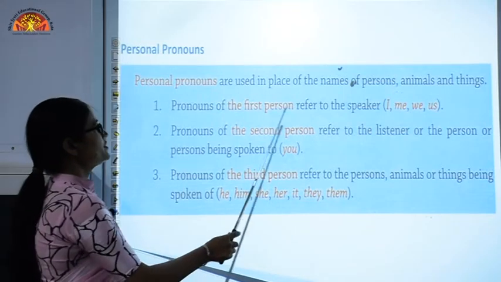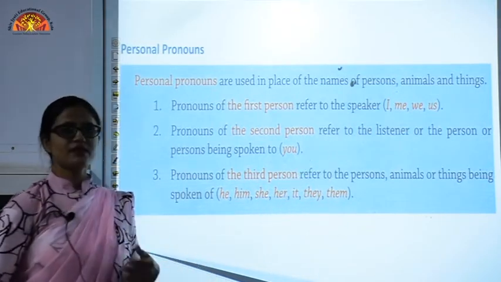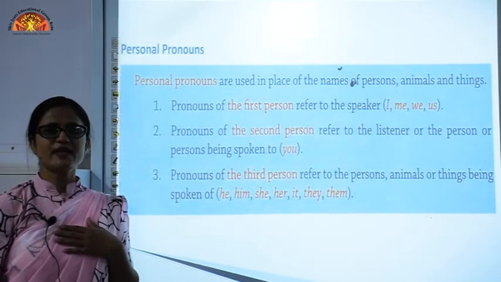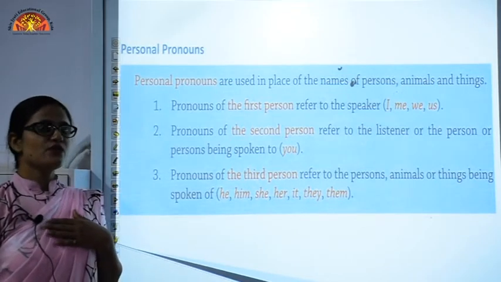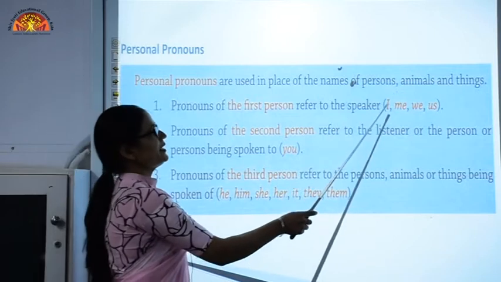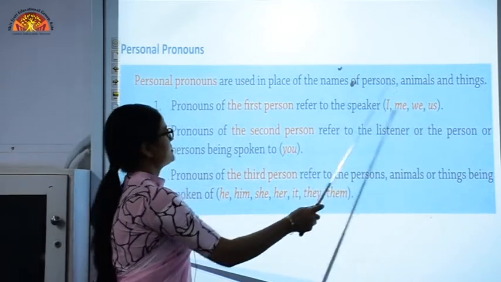Pronouns of the first person refer to the speaker. The speaker is the one who is speaking. Suppose I am speaking, I am the speaker. So for me, I can use the words I, me, we, us.